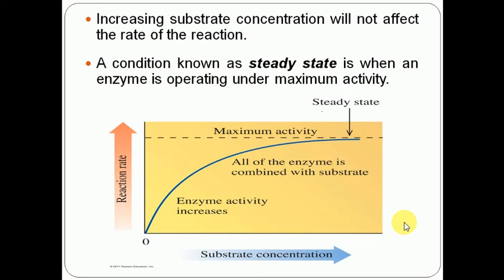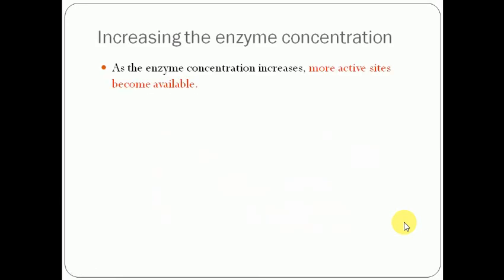Initially the reaction rate increases very fast, but when all the available enzymes form complex with substrate, it becomes the steady state and a straight line.